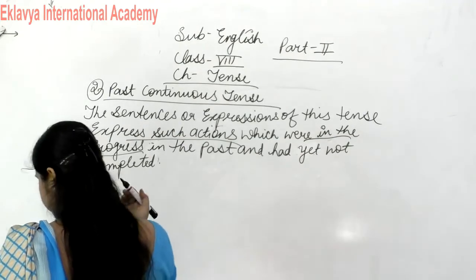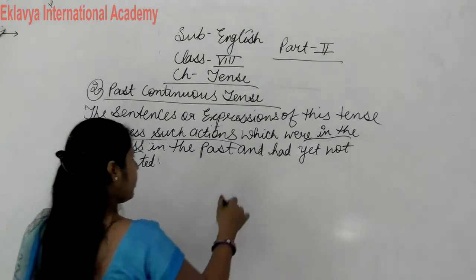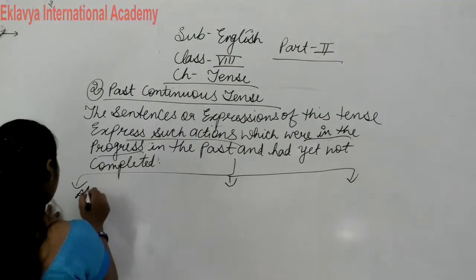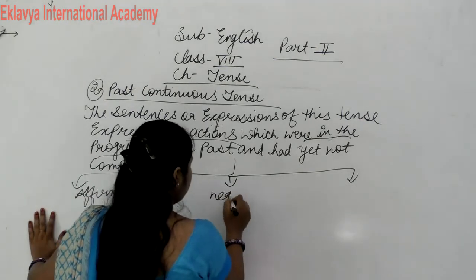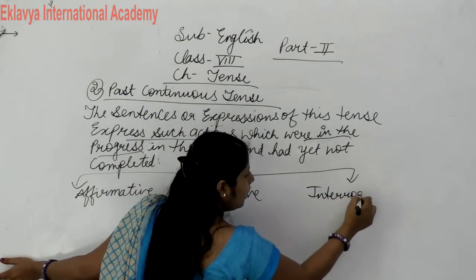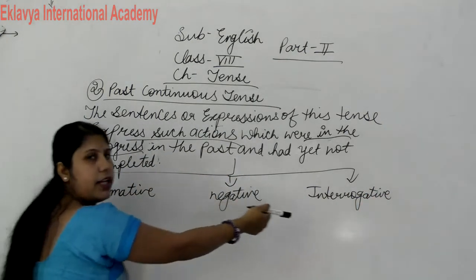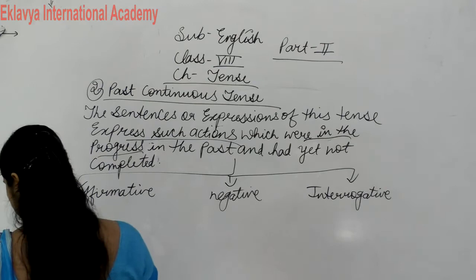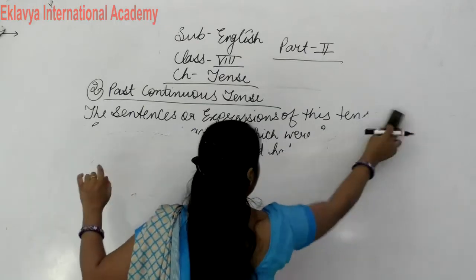Now write down, the past continuous tense also divided into three structures. Everyone knows? Same: affirmative, negative, and interrogative. All tenses are divided into three structures, that is affirmative, negative, and interrogative. Clear? Now write down the example of the structure of affirmative and interrogative.